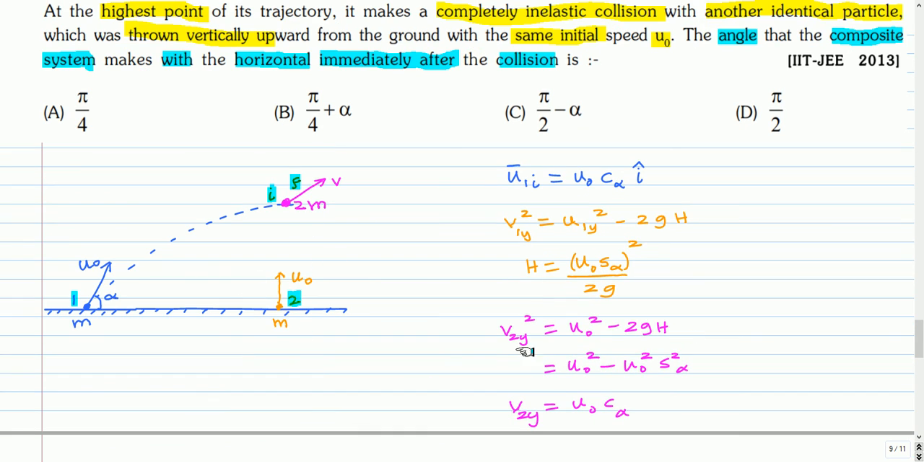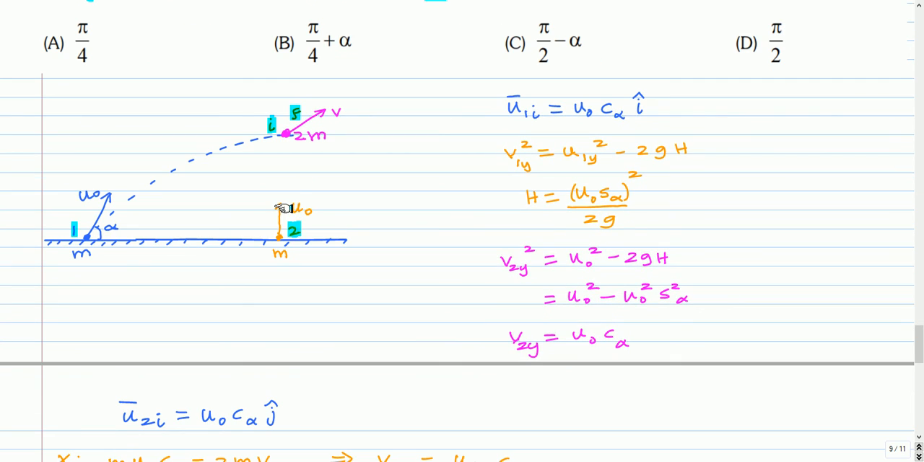For the second particle, again we can write the equation v square equal to u square minus 2as. The velocity of this second particle when it reaches this point in the y direction is u0 square minus 2gh. We can use 2gh from here as (u0 sin alpha) square. From that, we get the y component velocity of the second particle as u0 cos alpha when it reaches this point just before collision. So the velocity of the second particle before collision, that is i, is u0 cos alpha in the j cap direction.